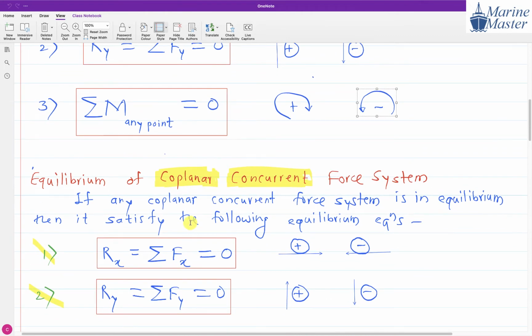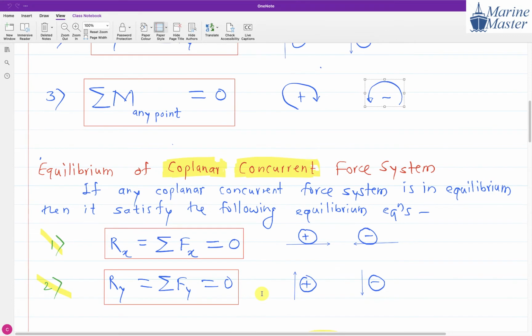Whenever we have a coplanar concurrent system, coplanar means all the forces are in the same plane, and concurrent means they pass through the same point. So Rx is the summation of forces in the x direction equal to 0, and Ry means the summation of forces in the y direction equal to 0. Please write down this discussion.